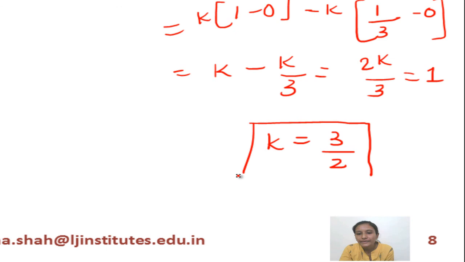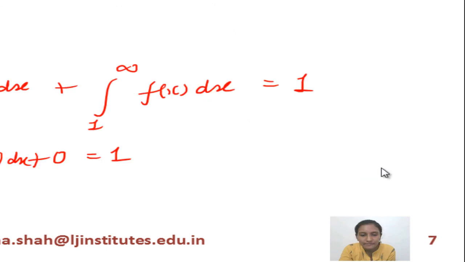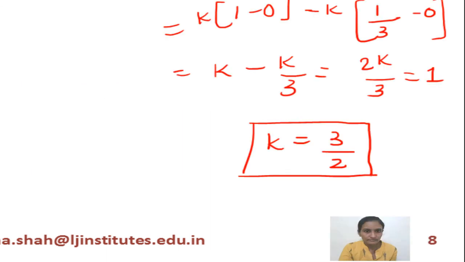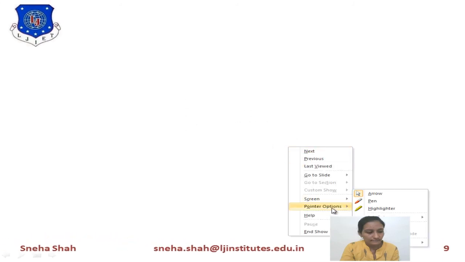Now you have to find out the value of probability of x in the range between 0.1 to 0.2. Now how will you calculate this? It will be calculated by using the second part.